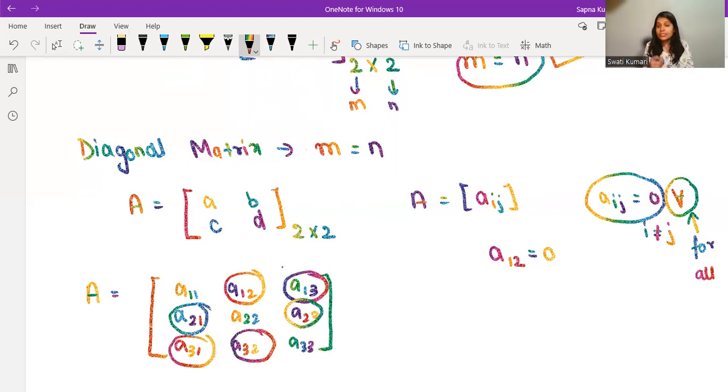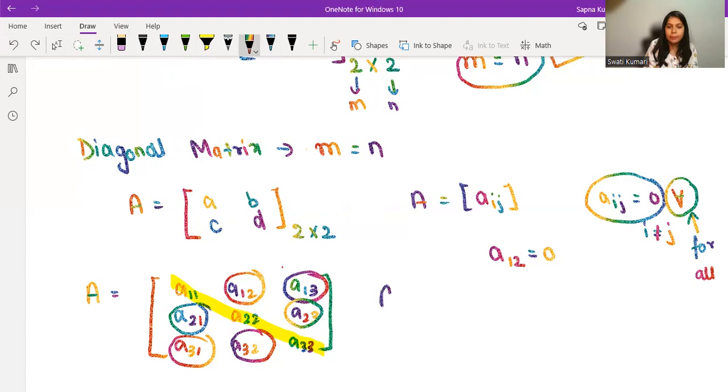So do you know that these are also called non-diagonal entries? And something which you can see here, this is called diagonal entries. If I just go this way, these are called off-diagonal entries. Or if I just remove that, then all the circled things we can also call a non-diagonal entry. So all these non-diagonal entries have to be 0. Then only we can say that it is a diagonal matrix.